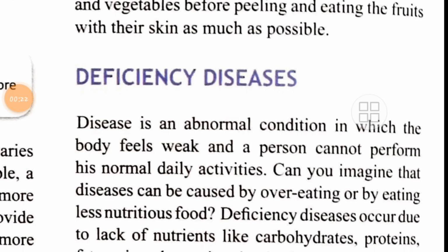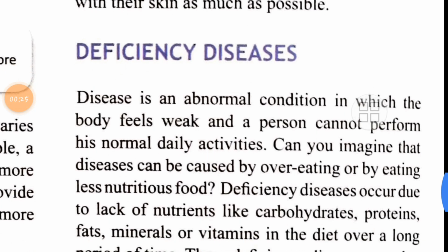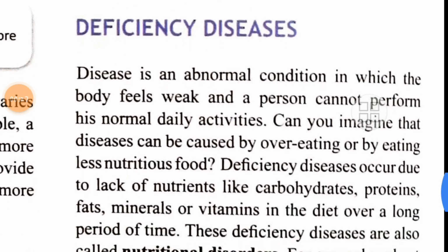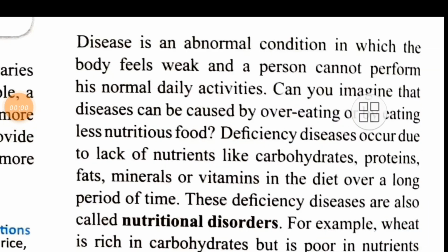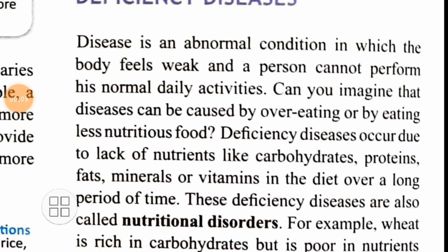Disease is an abnormal condition in which the body feels weak and a person cannot perform his normal daily activity. Disease is a condition when your body is not healthy, it is infected, and what happens? You become weak and you cannot perform activities. Now sometimes diseases are caused due to overeating also. Some kids, some people, have the habit of eating a lot. So they become what? They become overweight. So that is also a disease.